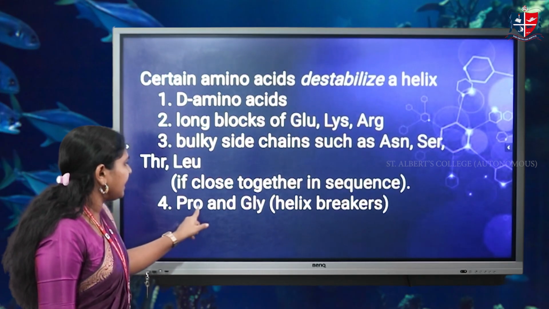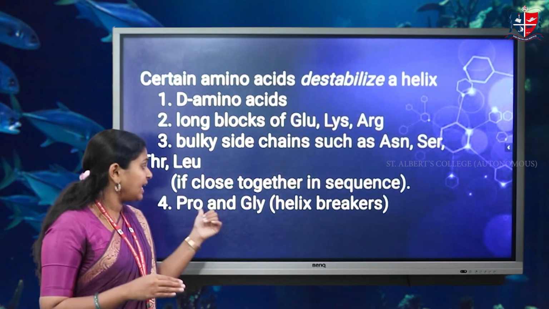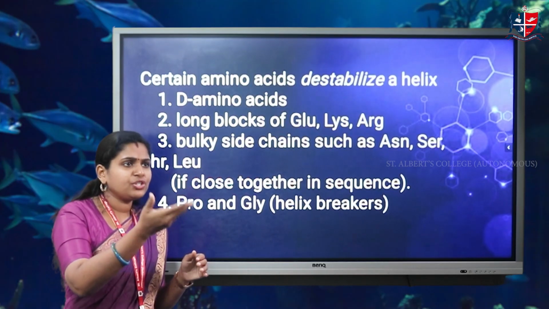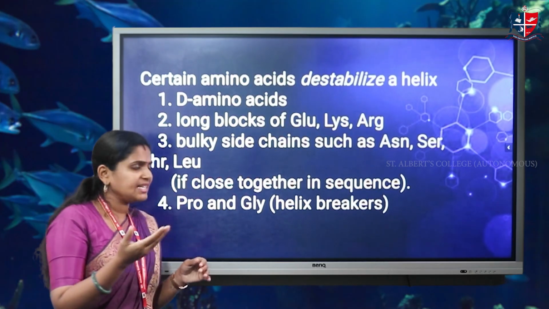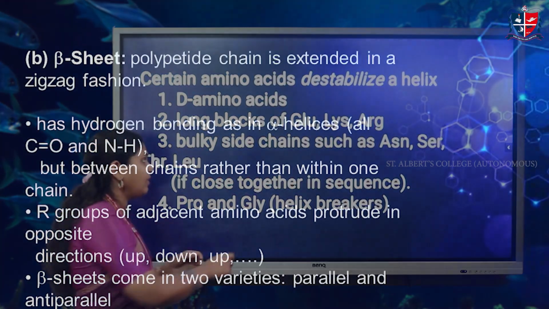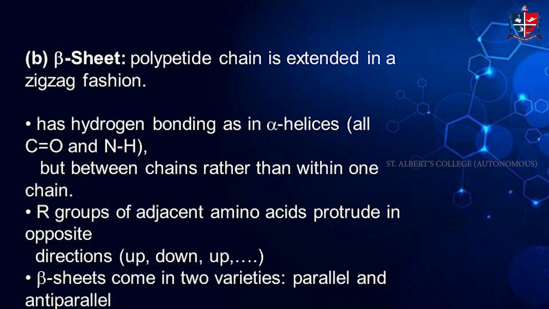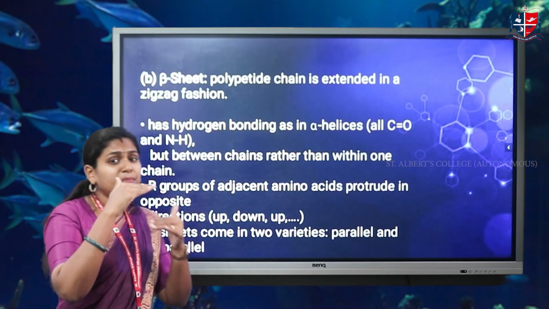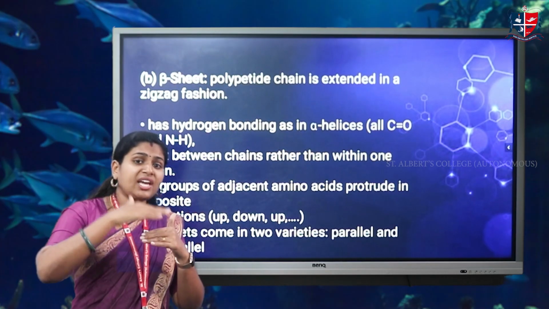Okay, and proline and glycine. Proline and glycine are helix breakers. Whenever there is a formation of proline and glycine amino acid, it will break the alpha helical structure. Coming to the beta sheets, that means the hydrogen bond between the chains or the sheets.